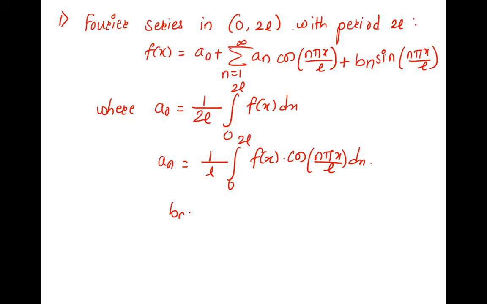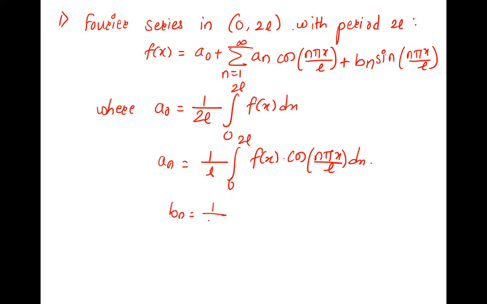Bn is equal to 1 upon 2L. We can write in the first equation f of x equal to a 0 upon 2. Is it possible? We can do that if you want, but we are not defining it like that. So till now we have defined it like this, so we'll define it like this only. If you are remembering something else, you can do that.